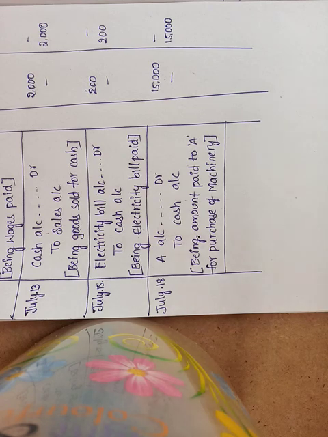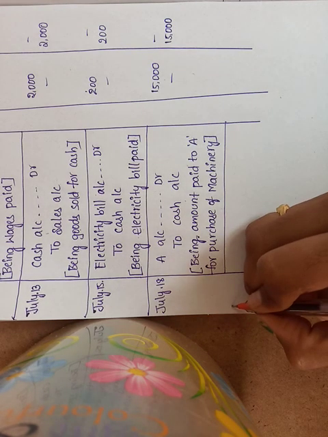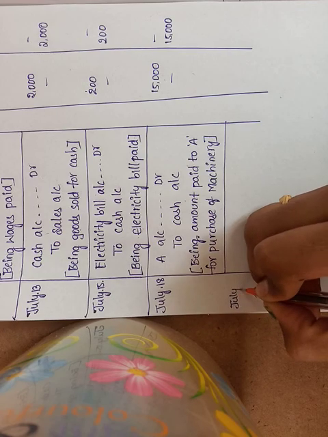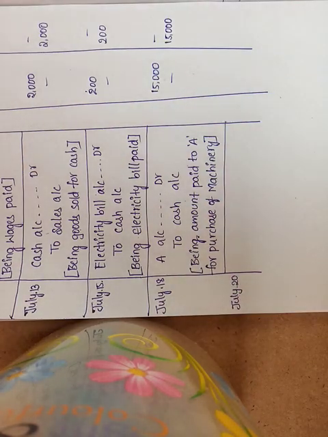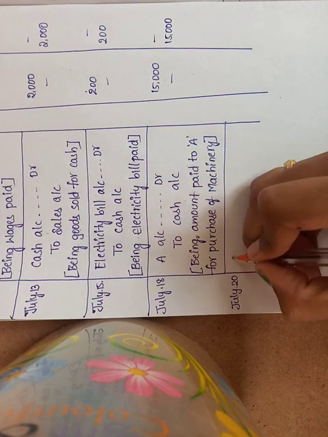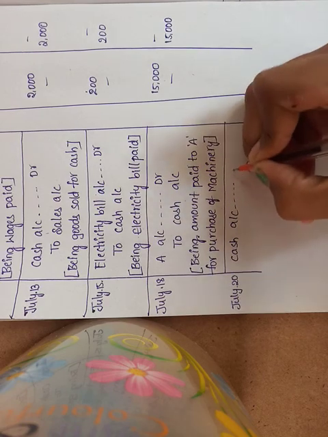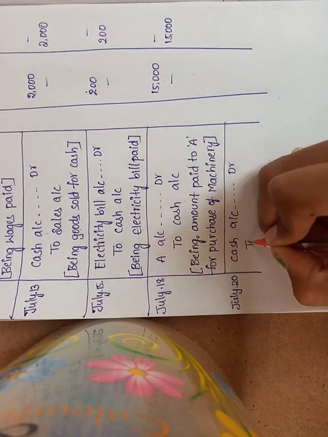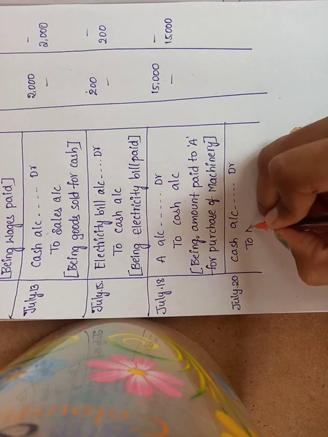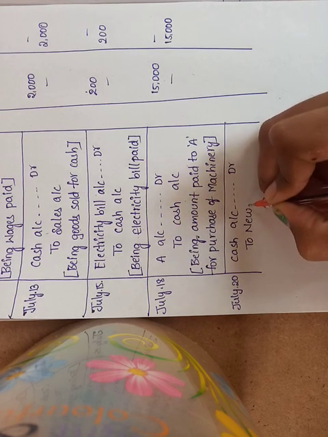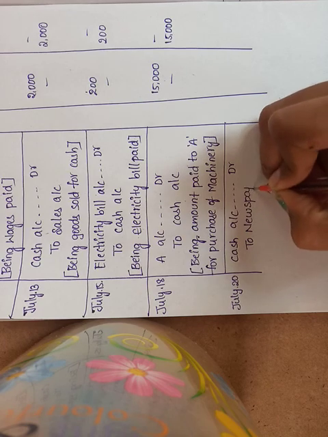Last is July 28th, sold old newspaper. For selling the old newspapers, what you receive is cash. So that entry is on July 28: cash account debit to newspaper account.